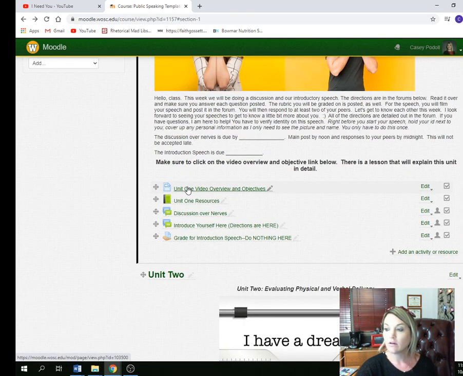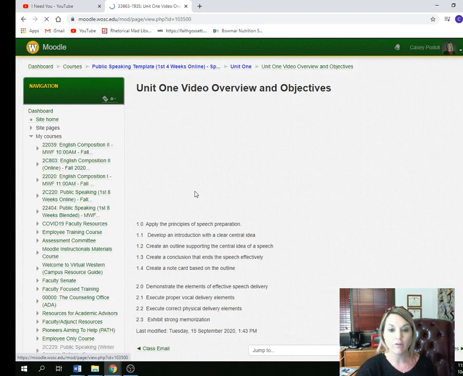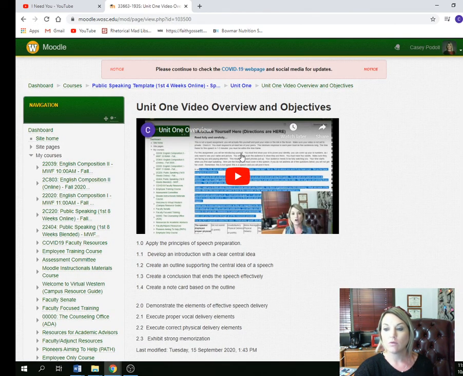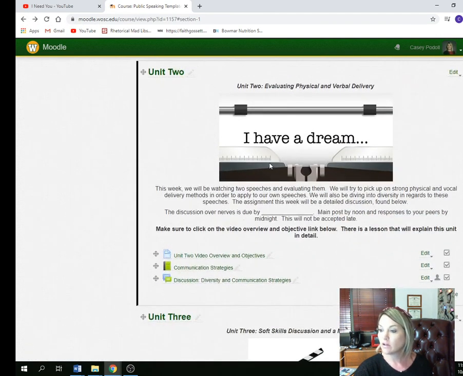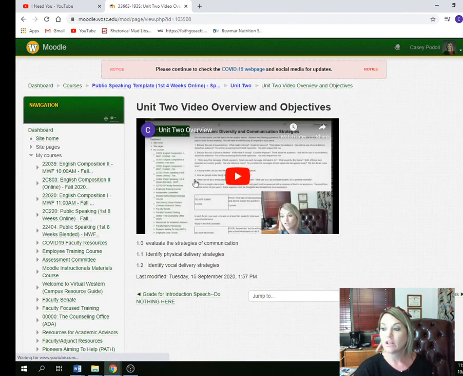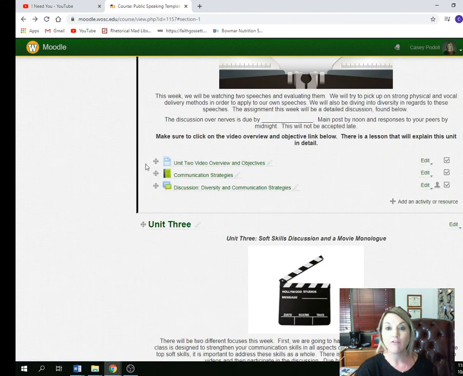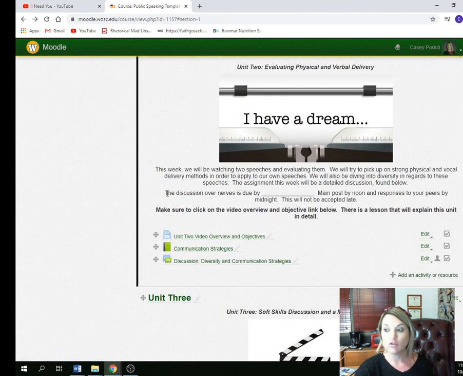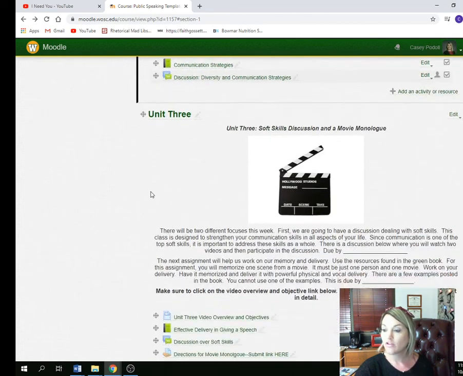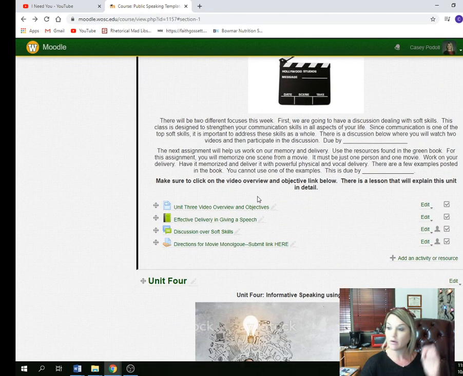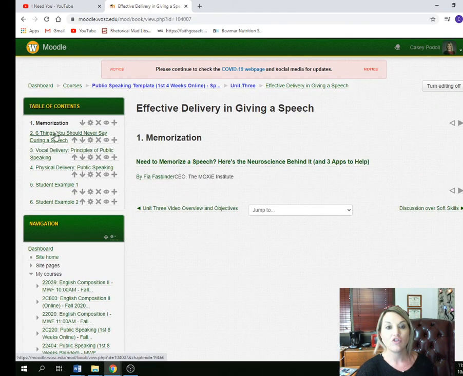Under each unit here, you'll see Unit 1 video overview. You'll see that I've given you right here, similar to this video, just this unit further directions, clarification, and to show you where everything is. You go down to Unit 2, I've done the same thing. There's a video overview of me explaining what we're going to be doing. So make sure you do that for each one because that walks you through it. So each unit will also have a textbook. I say that, a textbook. The green book's right here, so you can click on those and you'll see the different chapters in your book.